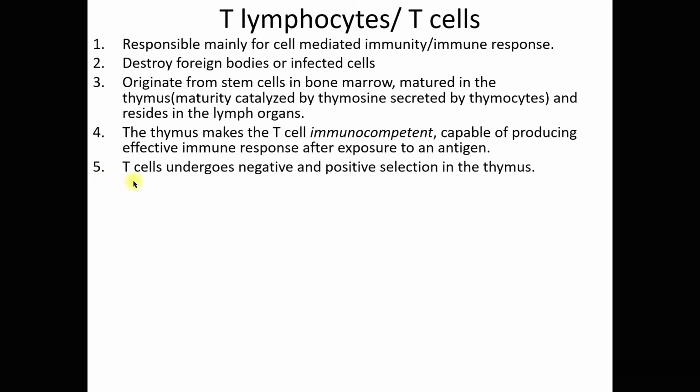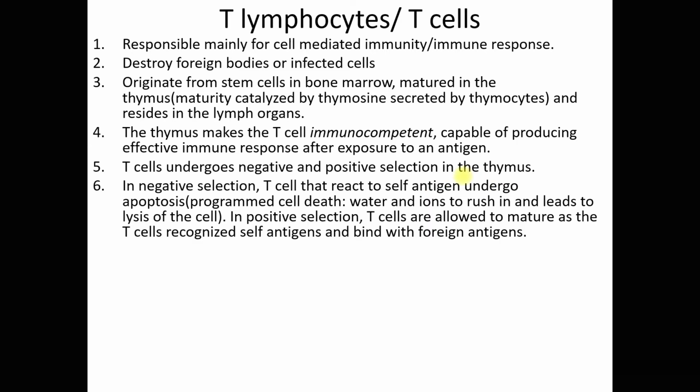So T cells undergo negative and positive selection in the thymus. Why is this positive and negative selection? Right? Okay, now in negative selection, negative, so it's something bad, right? The T cell that reacts to self-antigen undergoes apoptosis, right?